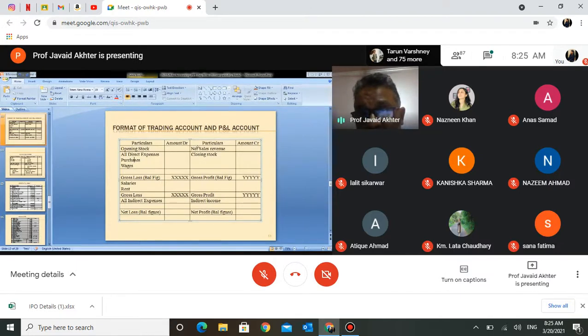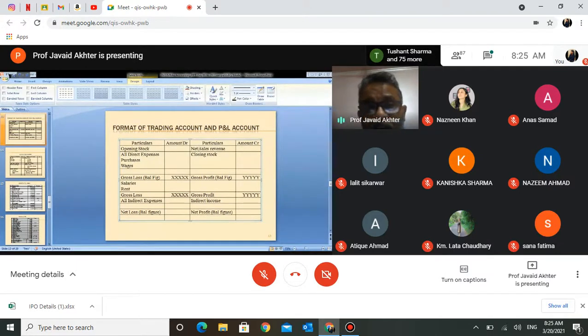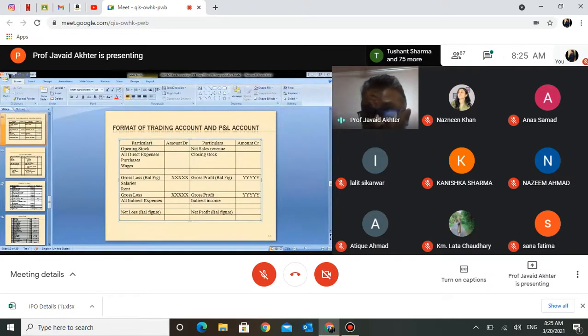Similarly, you have written here sales. Where is this figure coming from? This figure is coming from the ledger of sales account. So this is the process through which you close those accounts. See, in sales account, there will be a balance. If I write here a figure of 90,000, what does this mean?